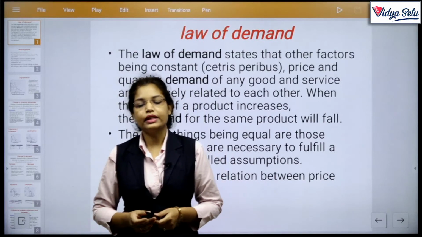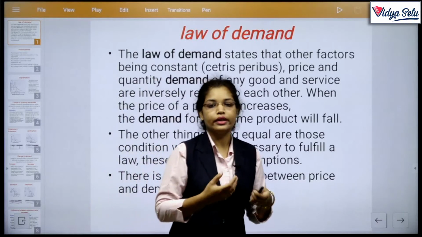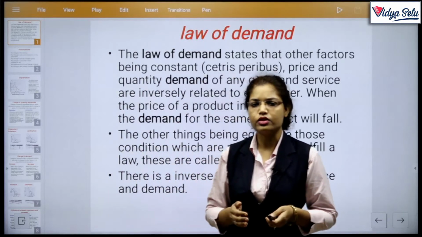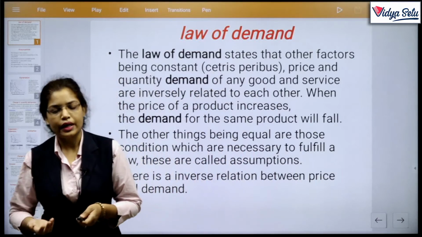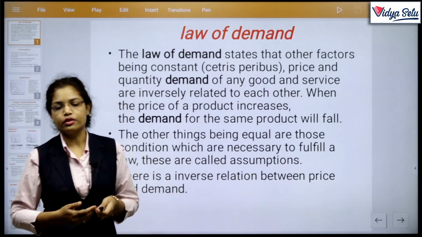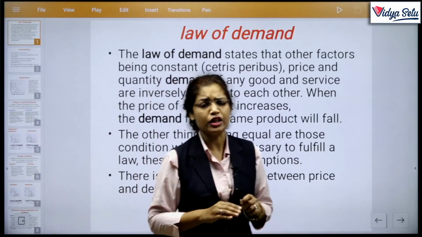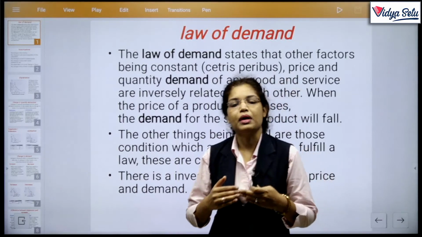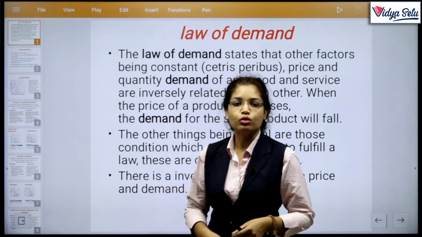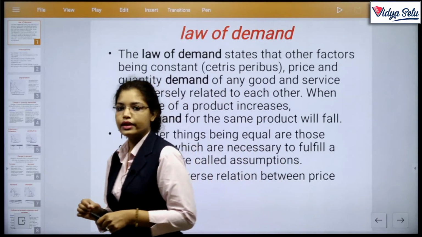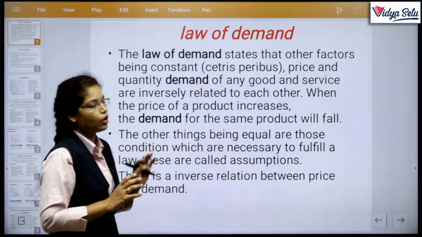Factors affecting demand explain why demand increases or decreases. Factors may be the price of related goods, income, price, population, structure of population, climate, weather, fashion, etc. There may be any of these reasons why demand increases or decreases. Here we discuss the increase or decrease in demand due to a change in price. These are the contents of the law of demand.